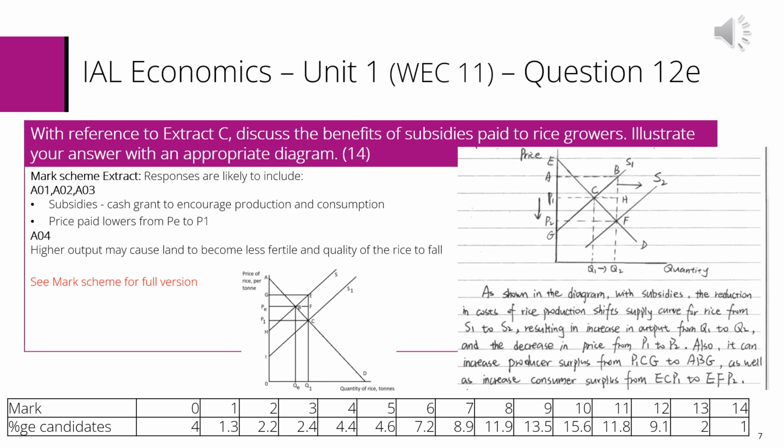This question is the first levels of response-based question and requires candidates to include chains of reasoning in both their analysis and evaluation. Levels of response questions are marked holistically by the examiner. This means the whole response is read, bearing in mind the three levels of response descriptors.